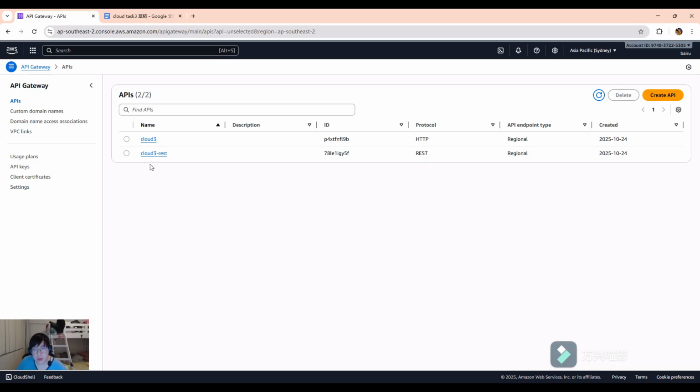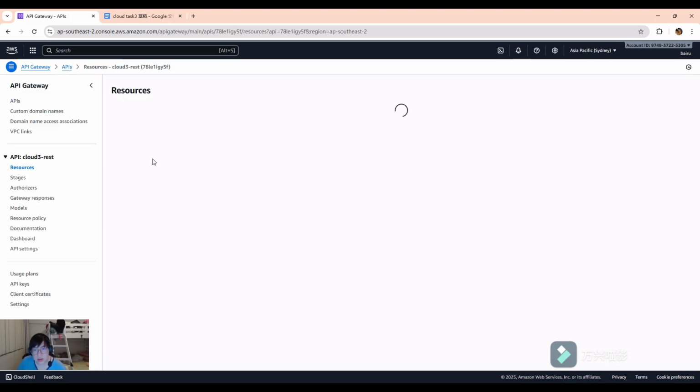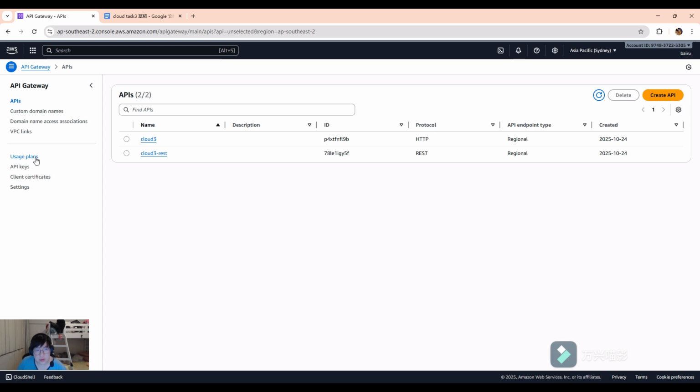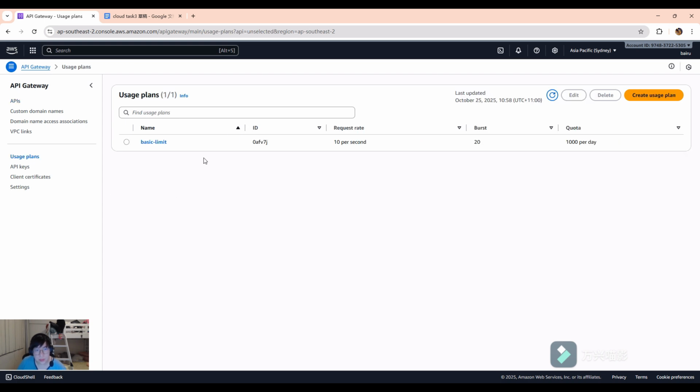And now after we create the API, we go into the usage plan and create a flow control. In this case, it can only allow 1,000 accesses per day. So you can change it any way you like.